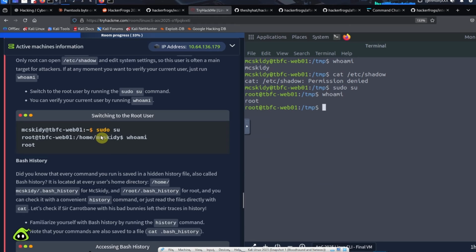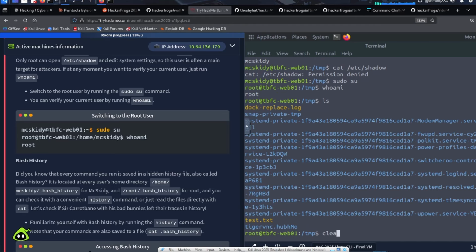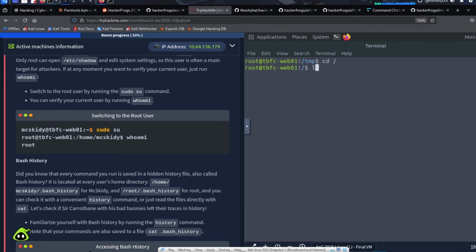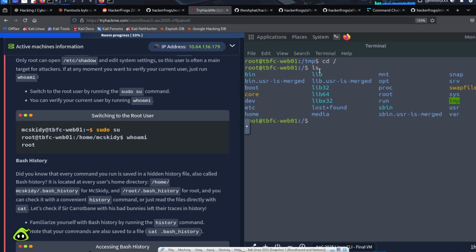Okay, so we gave the sudo su command to become the root user now, and after we do that, we can go into the root directory. So on a Linux file system, the root directory, which you can find in the top level directory, is the most secure place inside of a Linux file system because it's the home directory of the root user. Normally we wouldn't be able to enter this directory unless we are the root user, but we are the root user right now. So we're just going to enter that directory, and we see here that there is